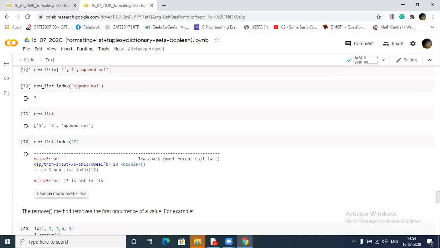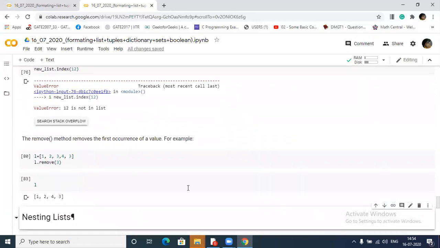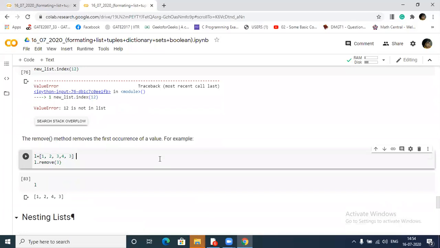See, we can write it like that. We can do it this way. We will write some function or code like this.